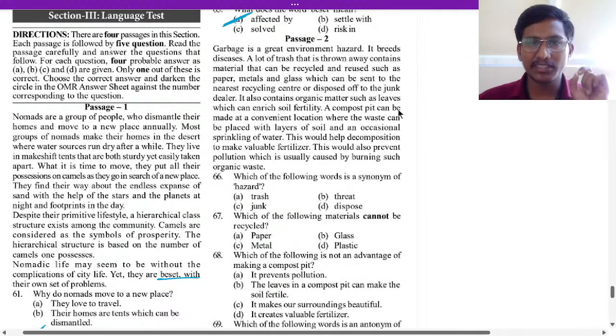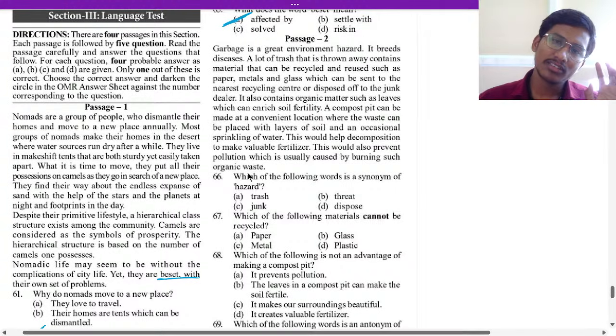A compost pit can be made at a convenient location where the waste can be placed with layers of soil and an occasional sprinkling of water. This would help decomposition to make valuable fertilizers. This would also prevent pollution, which is usually caused by burning such organic waste. That is the passage.